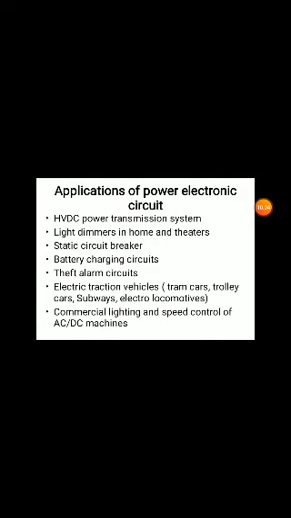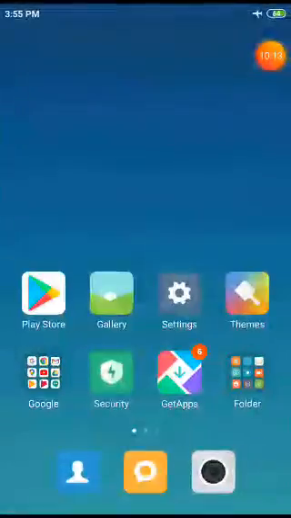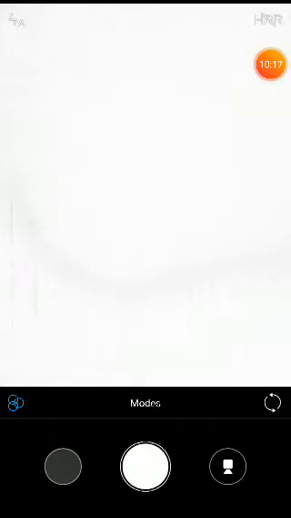Here, applications of power transmission. The first one is the HVDC power transmission system. HVDC transmission systems means here generally we are using different applications.